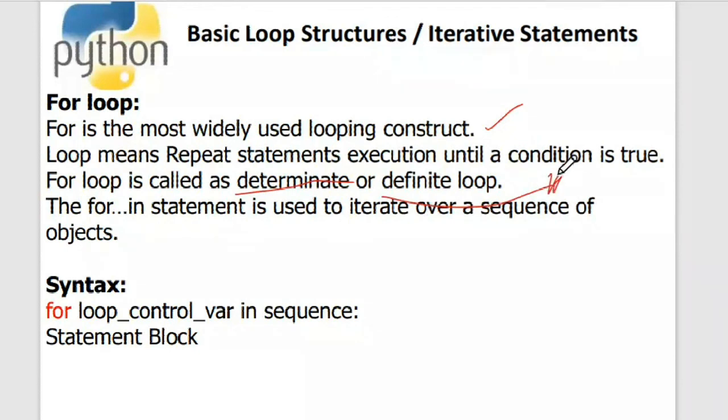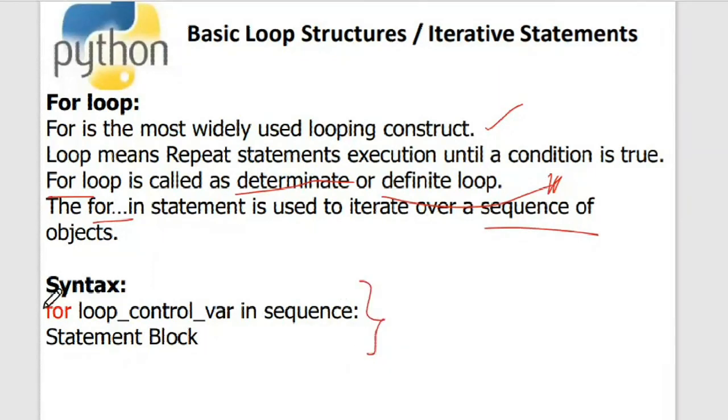When do you use a for loop? Because the for loop is also called a determinate or definite loop, it means that when you know the number of iterations beforehand, like you for sure know that you're going to iterate 5 times, then you will choose the for loop. The for in statement is used to iterate over a sequence of objects, and this is the syntax of it.